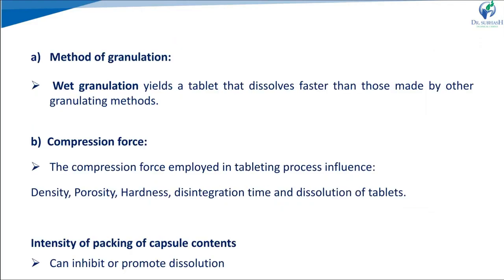Granulation is most widely used by the pharma industry for the manufacturing of tablets. Using the wet granulation method, we can prepare tablets that dissolve faster as compared to dry granulation or direct compression. Wet granulation also has limitations, but as compared to the others it gives a faster rate of dissolution, so the absorption rate also becomes faster.